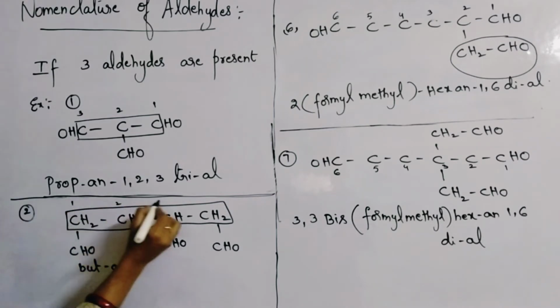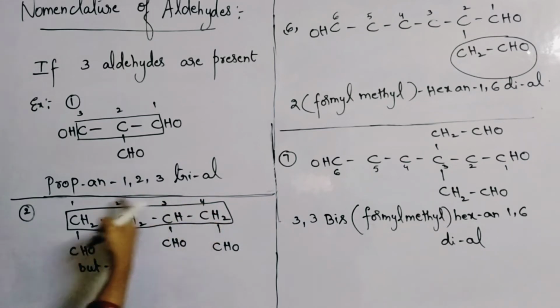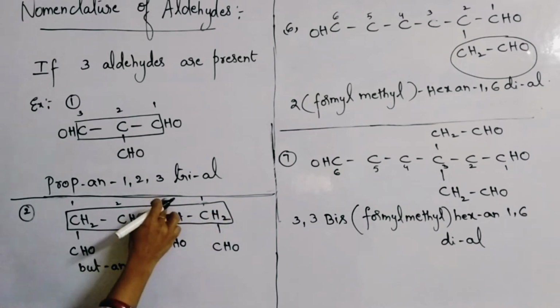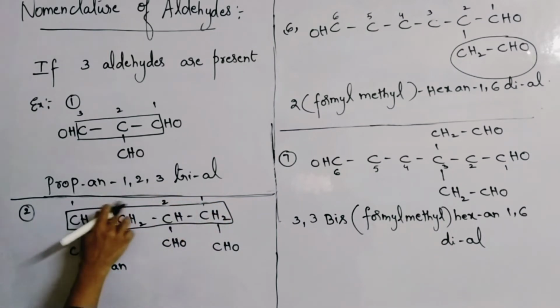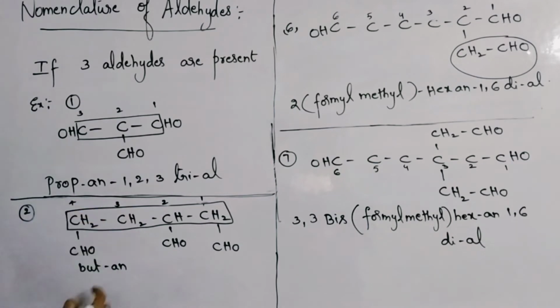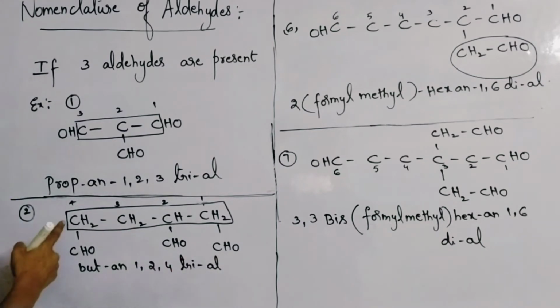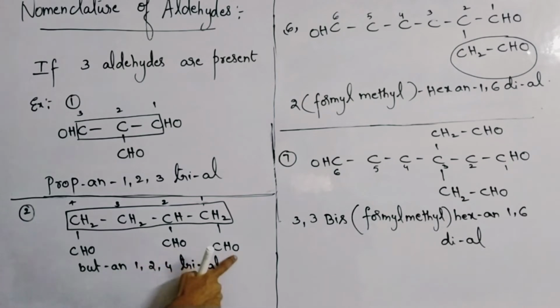1, 2, 3, 4. If I give numbering from the back, you will get the lowest position. So it is better I give numbering from here: 1, 2, 3, 4. Butane-1,2,4-trial is the name of this compound. See here, 1, 2, 3, 4 carbon atoms, so the root word is but. All single bonds are there, and 3 similar functional groups are attached at the first, second and fourth positions. That's why trial, 1, 2, 4 trial.